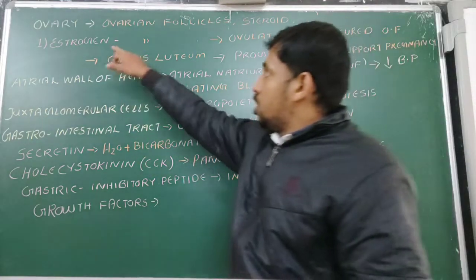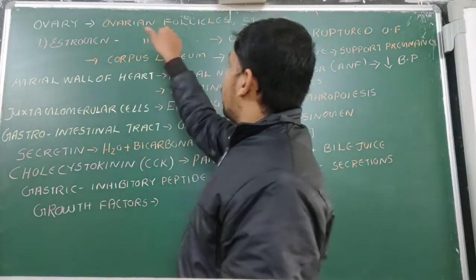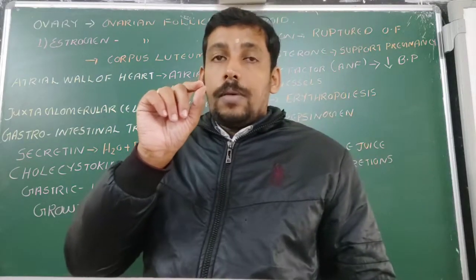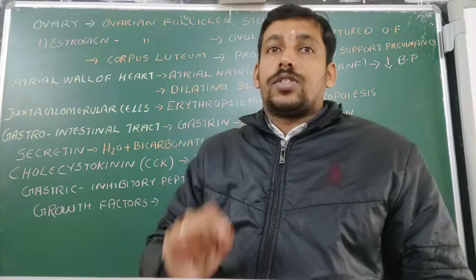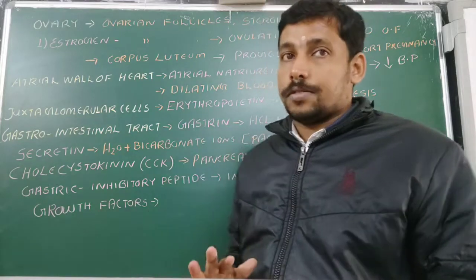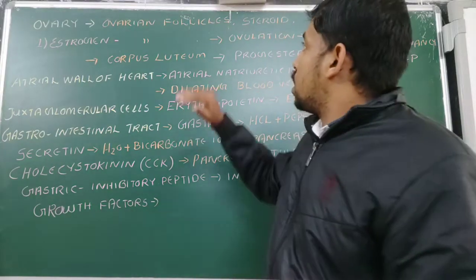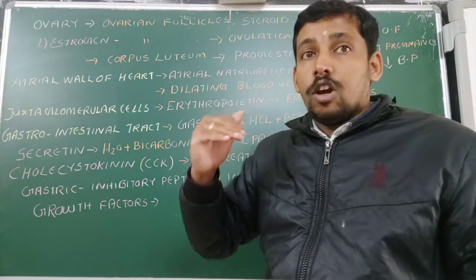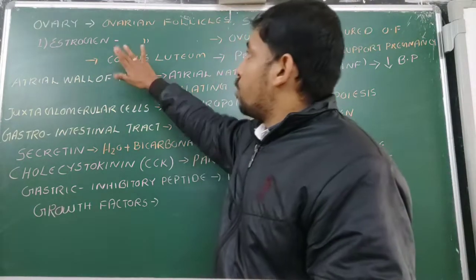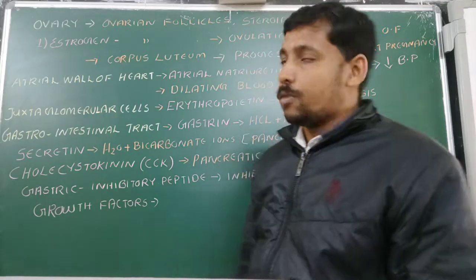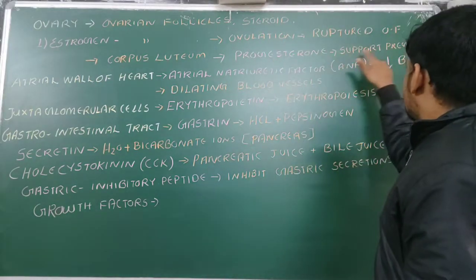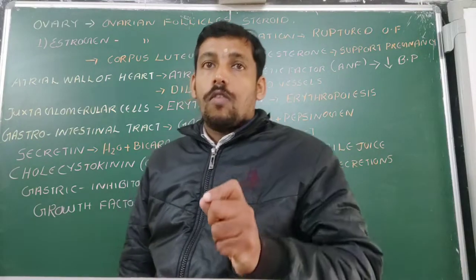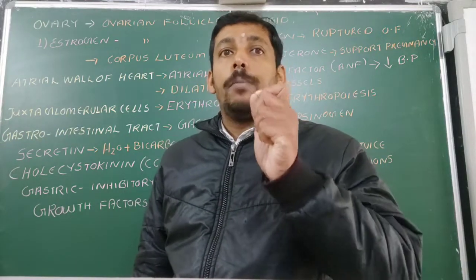Okay. Then what about this estrogen? It will be secreted by the ovarian follicle, and this is very important for all the secondary sexual characters of the females. It is very important for the development of the follicles, development of the ovum, or everything. What about this progesterone? It supports pregnancy, as well as it is very important for the production of milk by the mammary glands.